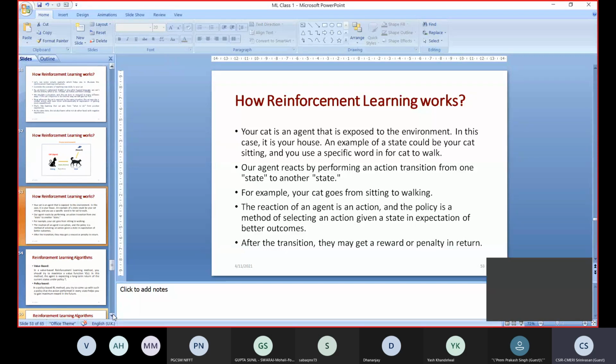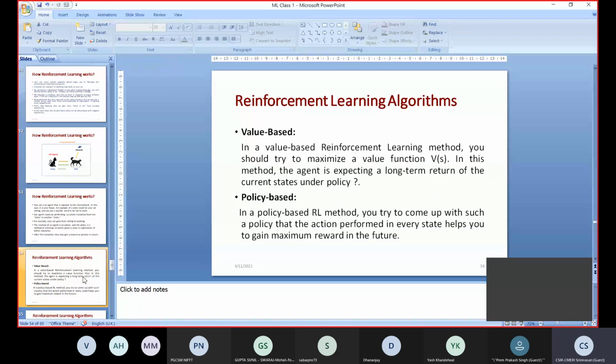So there are different ways we can do this. There are mainly three different algorithms used for implementing reinforcement learning, whatever I explained before. So in reinforcement learning, there are three different algorithms used for understanding the situation. One is value based. In a value based reinforcement learning method, you should try to maximize a value function V(s). There is a function called V(s), that is a value function. We will try to maximize this value function.